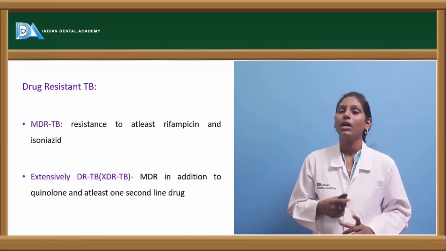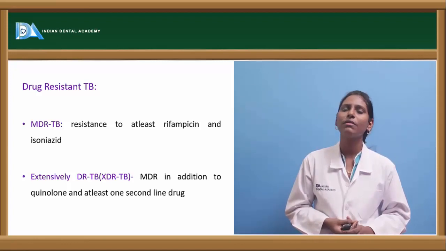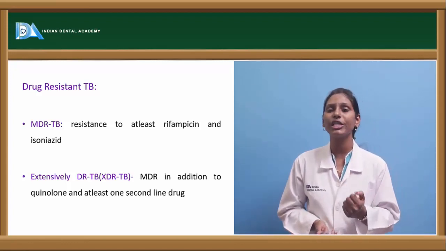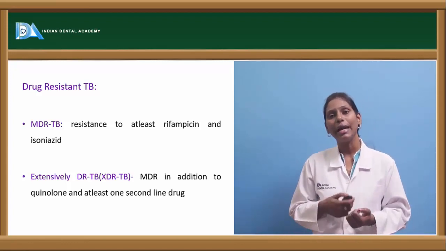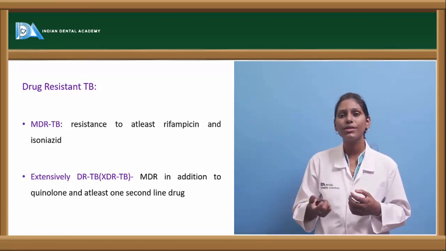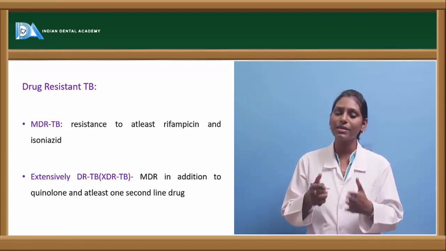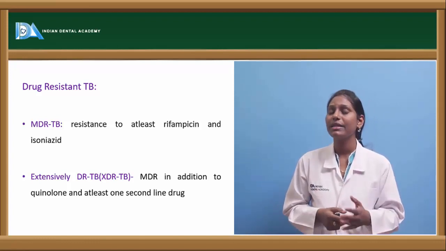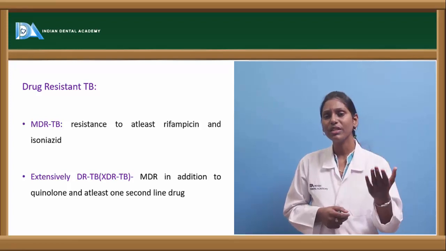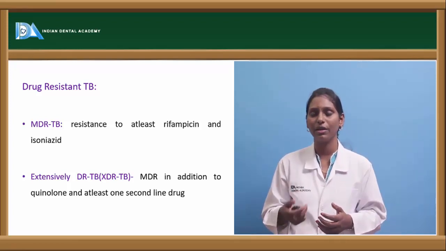Next, we also have something called drug-resistant tuberculosis. This is because tuberculosis treatment is usually long term. As we said, it is a 6 month period of time. What happens is patients usually lose compliance with the therapy, and they skip the therapy in between. In those conditions, tubercle bacilli attain resistance to the regularly given drugs.